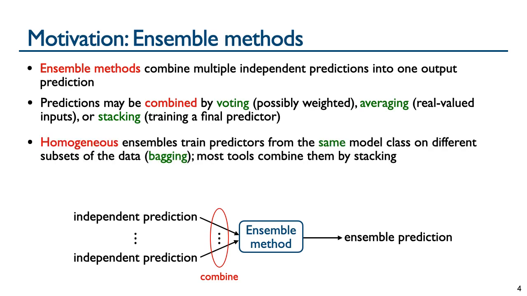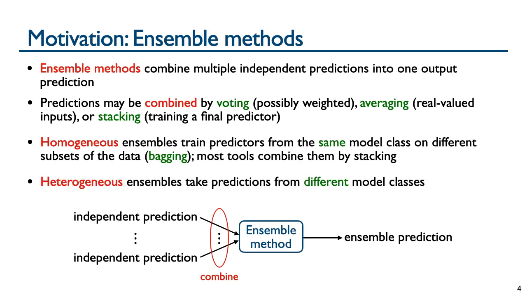We can categorize ensembles into 2 types. Homogeneous ensembles consist of predictors from the same machine learning model class. Most secondary structure prediction tools internally use a homogeneous ensemble trained on different subsets of the data called bagging, which are then combined using stacking. Heterogeneous ensembles, on the other hand, combine predictions from different model classes.